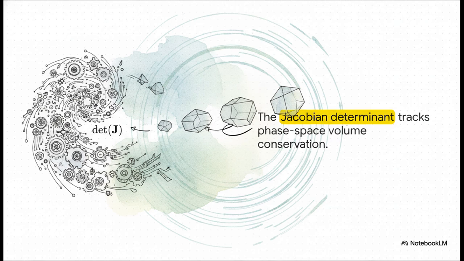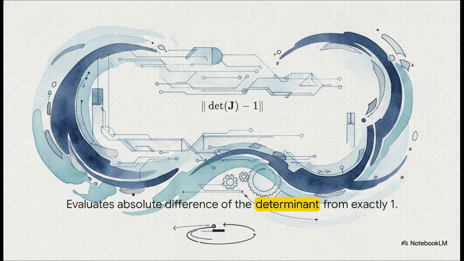And again, tracking this phase space volume conservation borrows directly from those deep principles of classical particle dynamics studied by Dr. Mann. For this system to remain perfectly stable, cycle after cycle after cycle, the volume of this phase space must never be compressed and it can never be lost during operations. To enforce this, the protocol is constantly evaluating the absolute difference of the determinant from exactly 1.